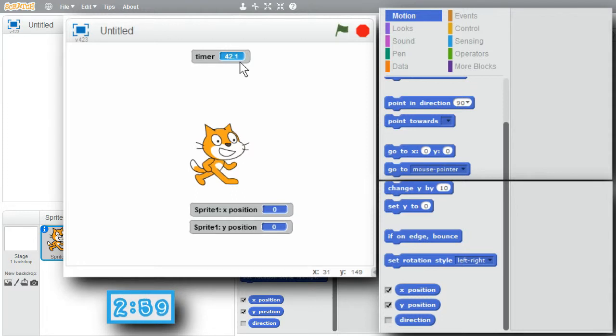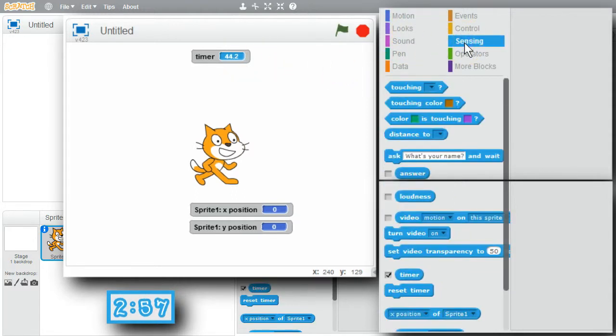The timer can be reset. Go to Sensing. I'll click on Reset Timer. Now the timer's been reset back to 0, 3 seconds and counting. I'll remove the timer from the stage. It might be a little distracting. I'll get the sprite's position off the stage.